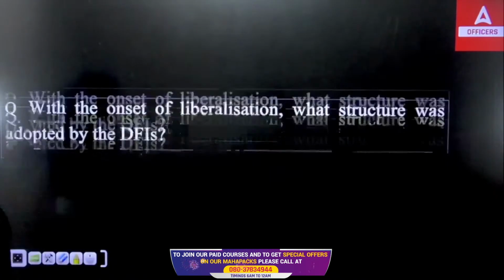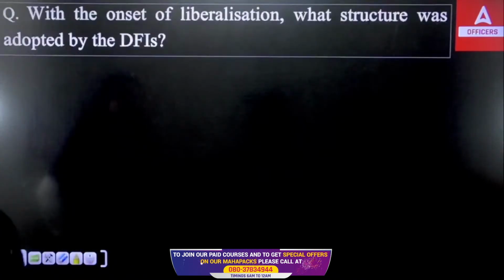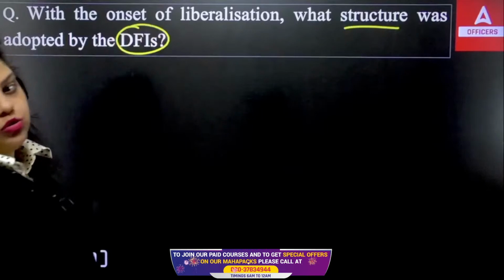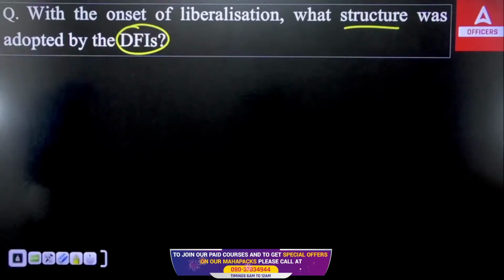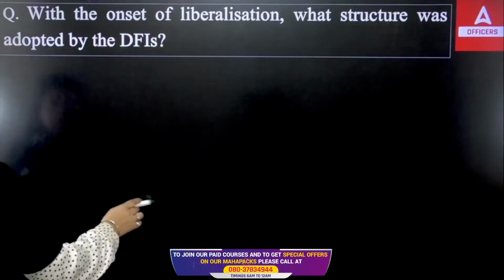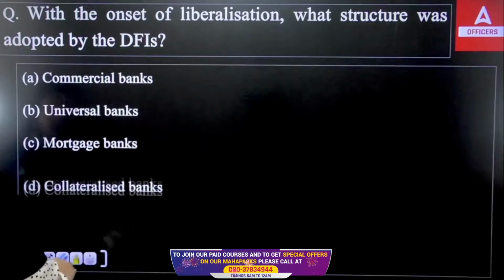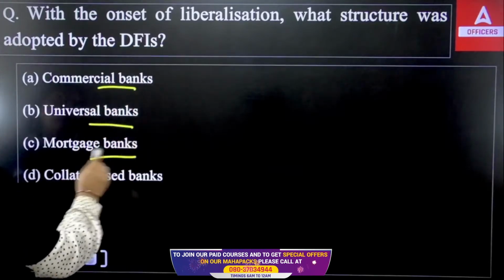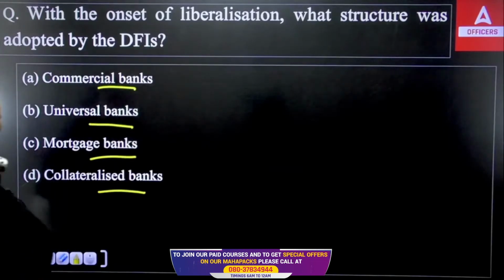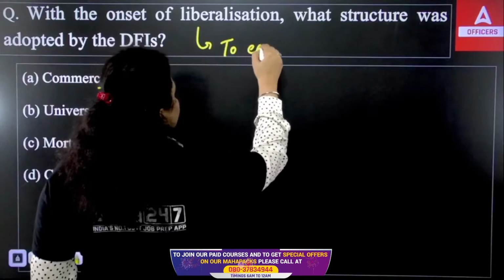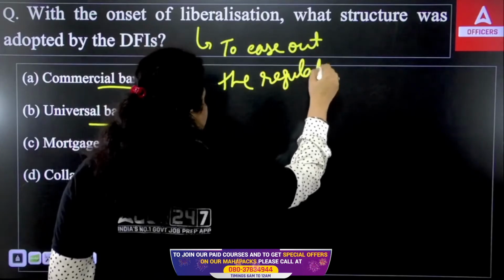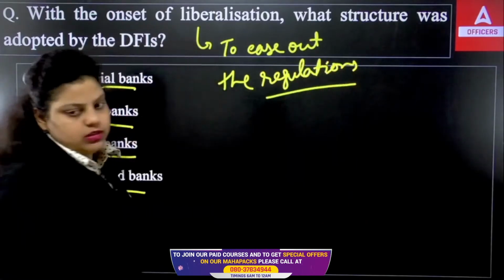Okay. Now next question we have here. With the onset of liberalization, what structure was adopted by development financial institution? And you have these options: commercial banks, universal bank, mortgage banks, collateralized bank. So, liberalization means to ease out the regulations, the restrictions, the rules, etc. That's what the liberalization is.